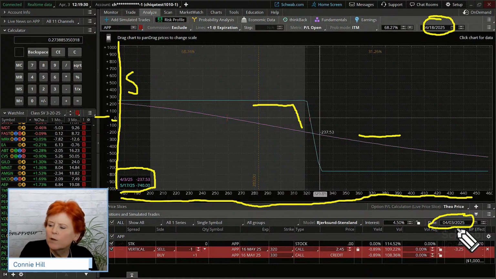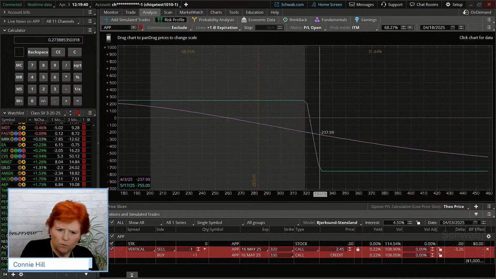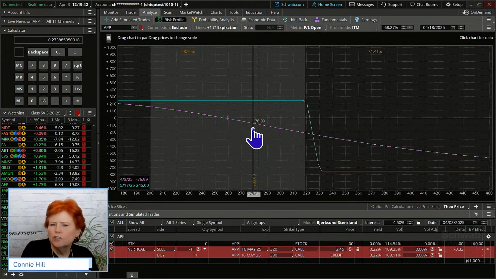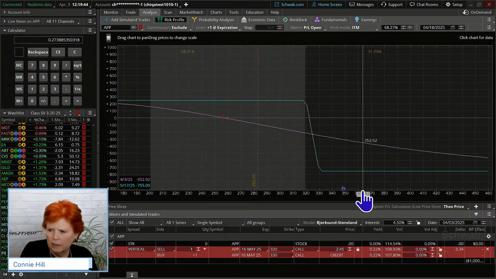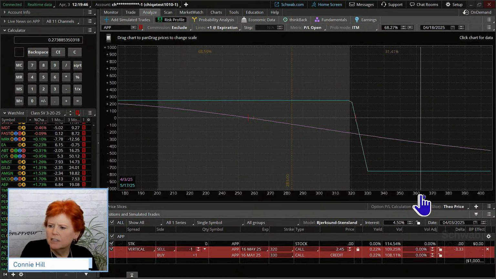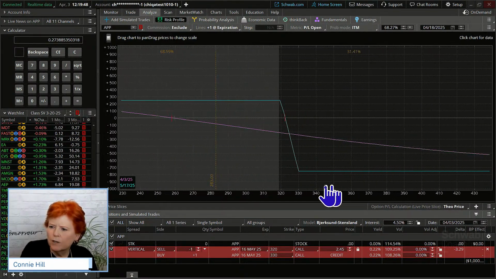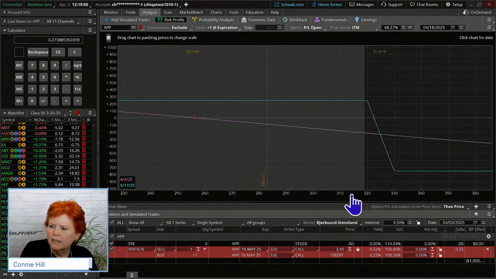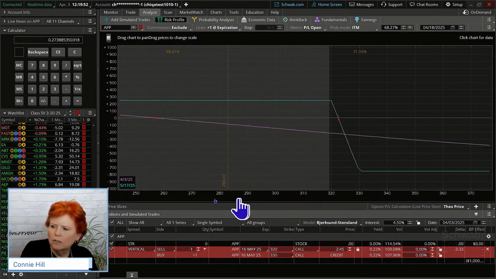So that's as of today, but we can always go in and play with that. And we can say, well, what would it look like in 2 weeks? Now, let's get rid of these drawings here. And I want to point out, if you put your mouse anywhere along here, and we can stretch this out a little bit if we want to see a little bit more of this gradual